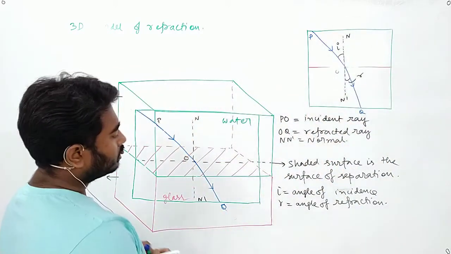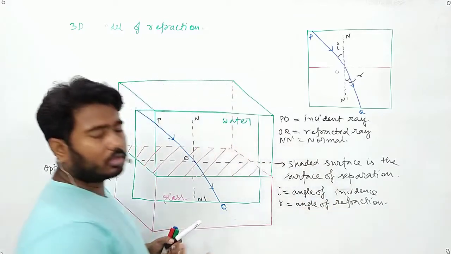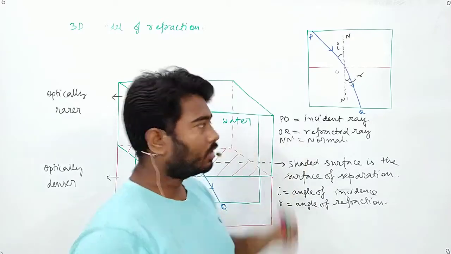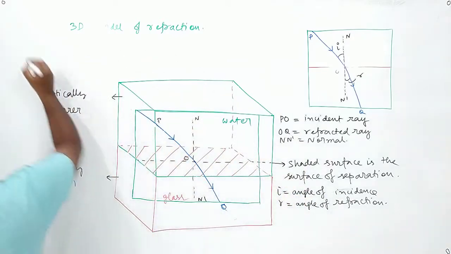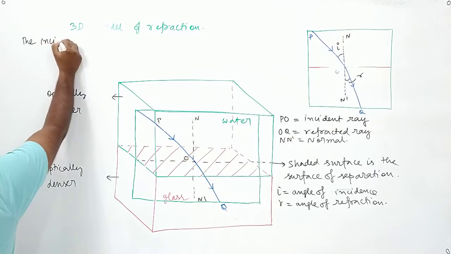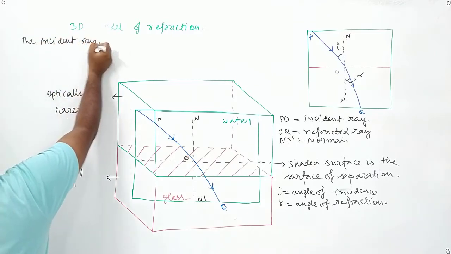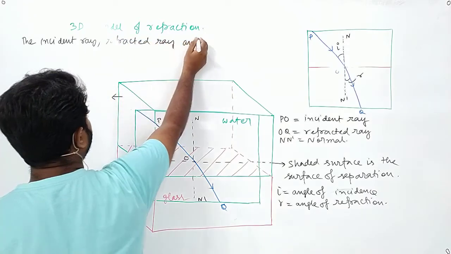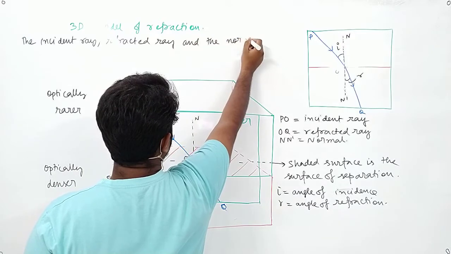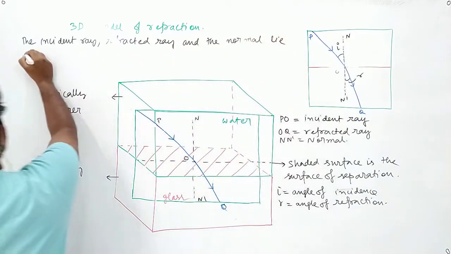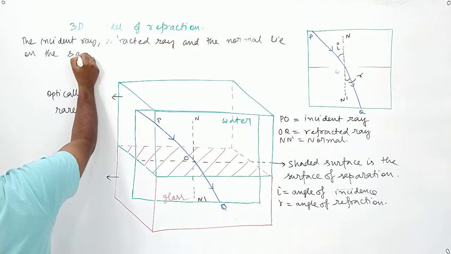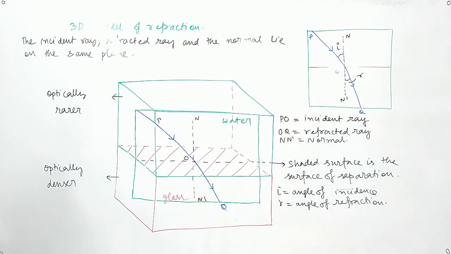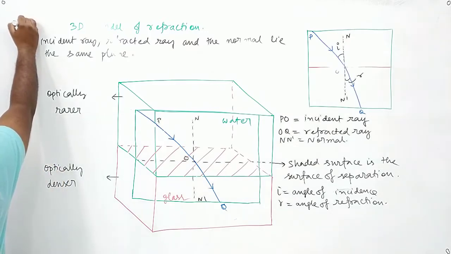Remember the law we did for reflection, that the incident ray, the reflected ray, and the normal lie on the same plane. It applies here also. The incident ray, refracted ray, and normal lie on the same plane. So this is our rule number 1.